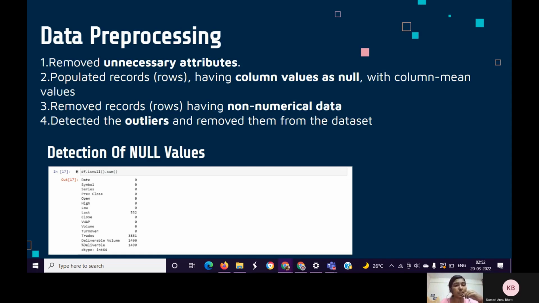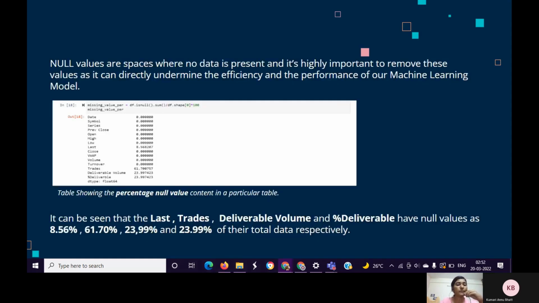The table shows the total sum of null values present in a particular column. This output cell clearly shows that there are some null values present in our dataset. These null values are spaces where no data is present, and it's highly important to remove these values as it can directly undermine the efficiency and the performance of our machine learning model.